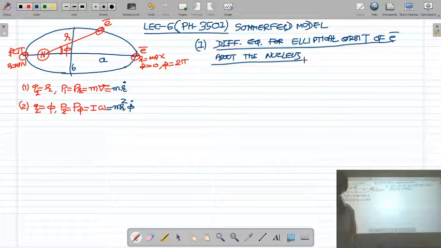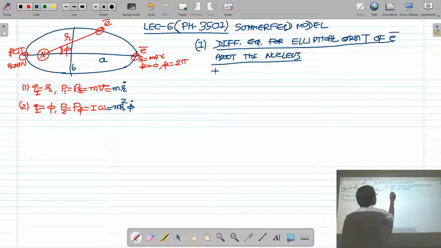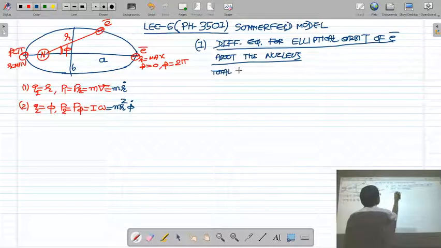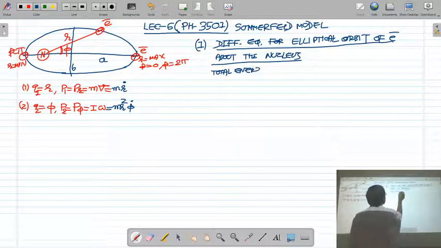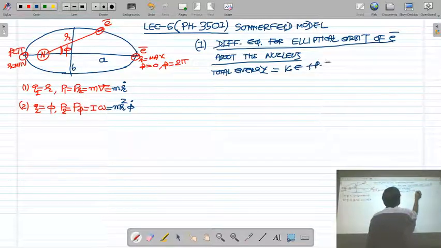This thing we already derived. I just repeated. In the last lecture, lecture 5, we have already derived the differential equation for the elliptical orbit of electron around the nucleus. We have started with the equation of total energy of the system, which is the sum of kinetic energy plus potential energy.